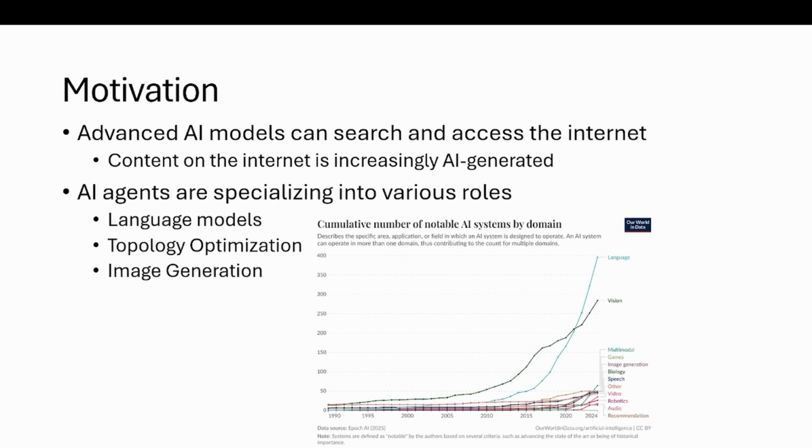On top of this, we see that AI agents are also specializing into various roles. We have AI agents that are really good at language models, and other AI agents that are very good at image generation, for example.